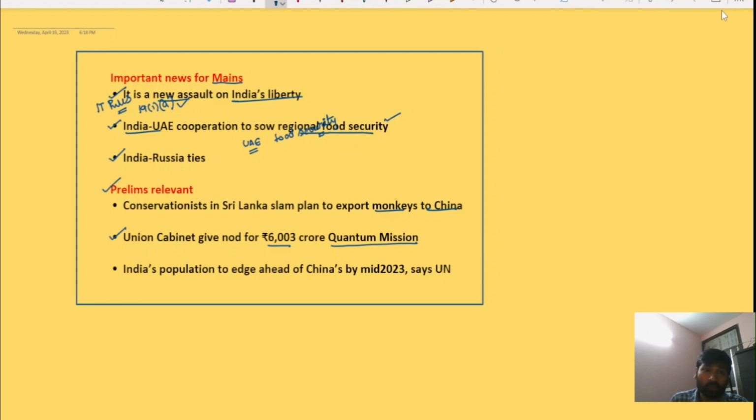The next news article will be India's population to edge ahead of China's by 2023. This is by the UN Population Fund. India to emerge as the most populous country by the middle of 2023, overtaking China. So these are all very important news articles, right? We'll try and understand all these articles in a very detailed way.